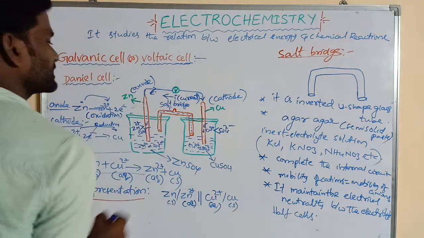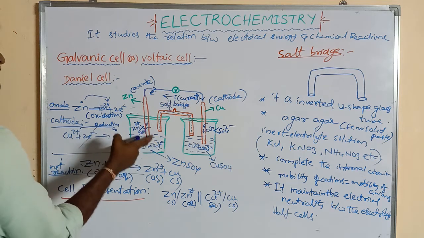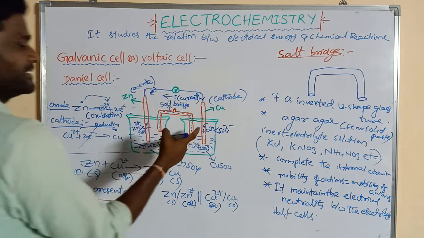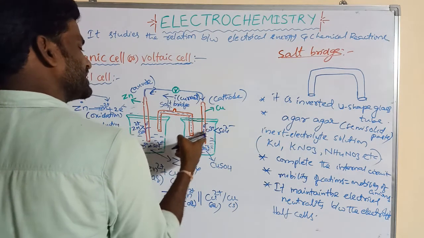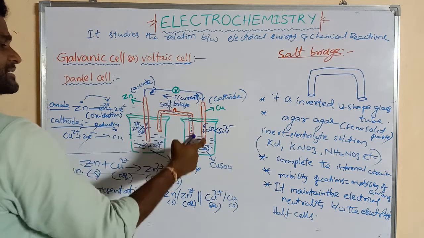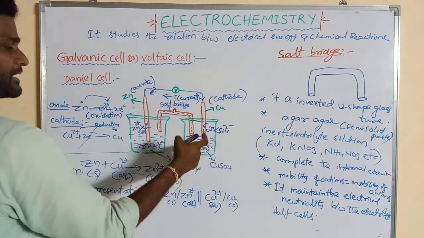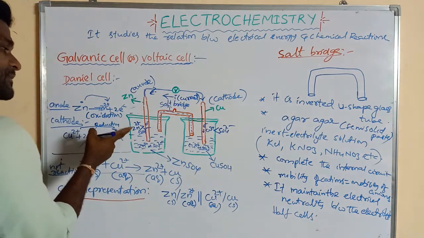So in this case, why? Here the zinc electrode dissolves to Zn2+ ions, so the number of Zn2+ ions increases. Here the Cu2+ ions are converted to Cu, which means Cu2+ ions decrease. All the Cu2+ ions are converted to Cu, that means the Cu is deposited at the copper electrode. So in this case Zn2+ is more.